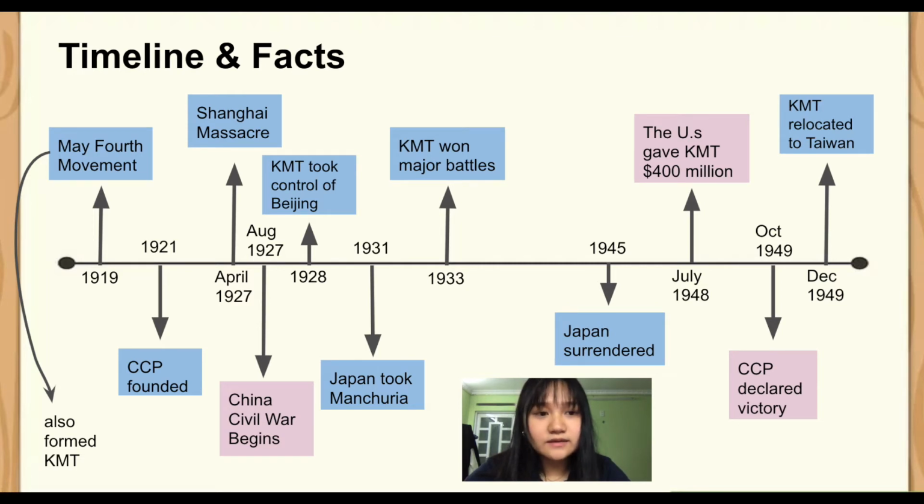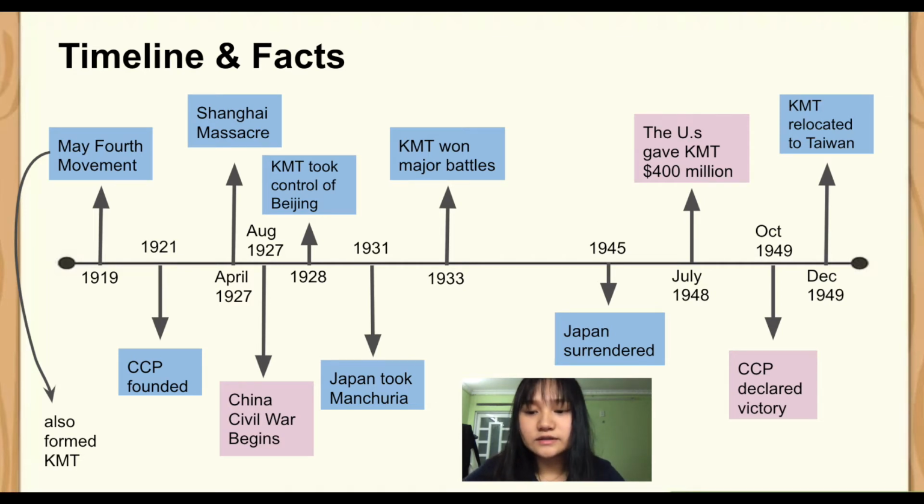Then by 1946, the Chinese Civil War happened again, but this time the CCP controlled the scorecard, even though the KMT had the support of the US, which gave them money, like 400 million, to fight against the communists.